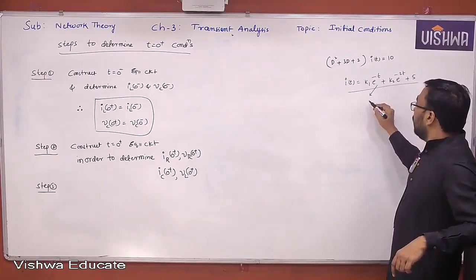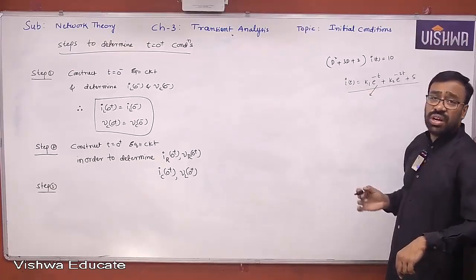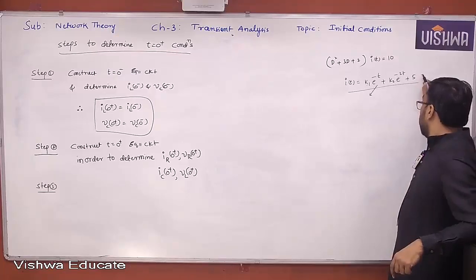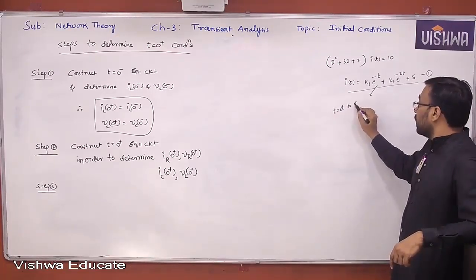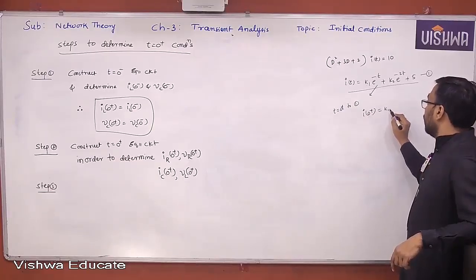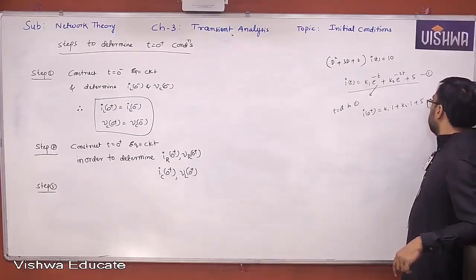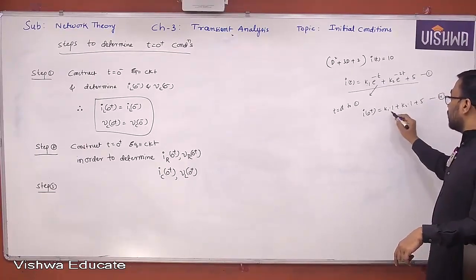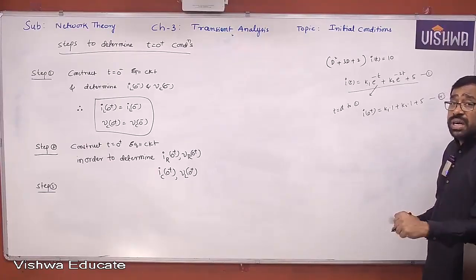But we already declared that to determine these arbitrary constants we require initial conditions. But what are the initial conditions we have? We can apply t equal to 0 plus conditions to equation 1. That means I of 0 plus is k1 into 1 plus k2 into 1 plus 5. Say this is equation A. But you have two arbitrary constants. For that you require two equations. Yes or no, all of you? For that you require two conditions.